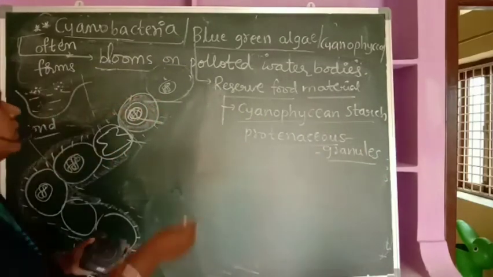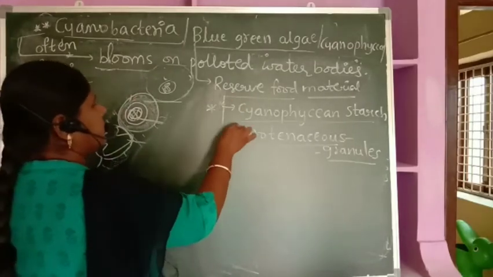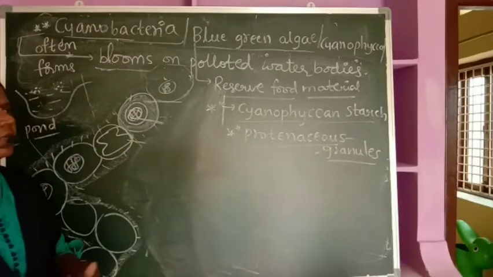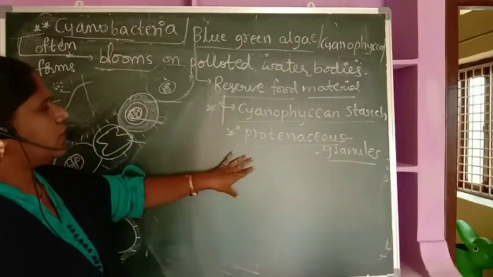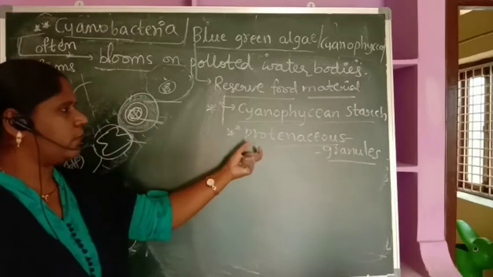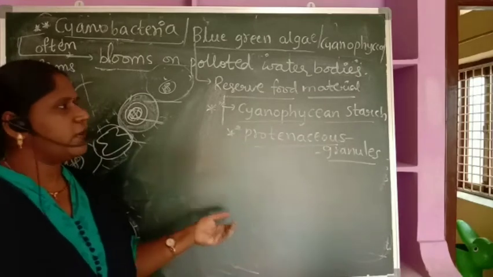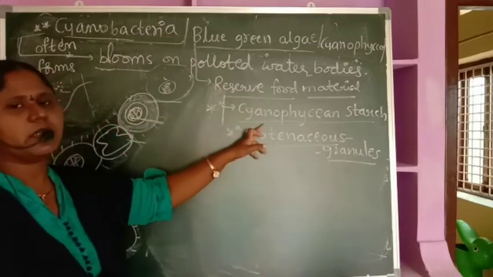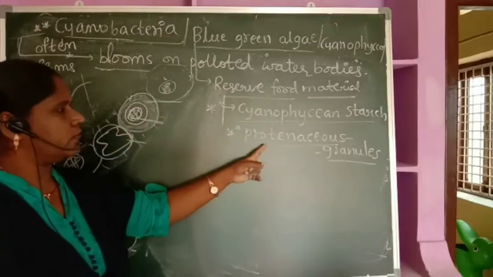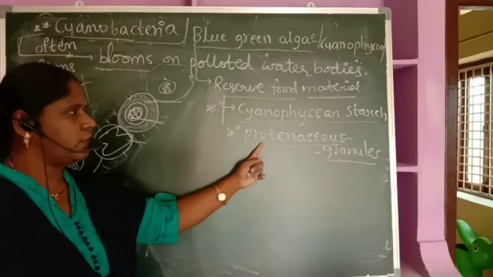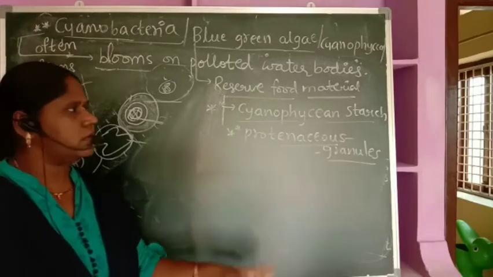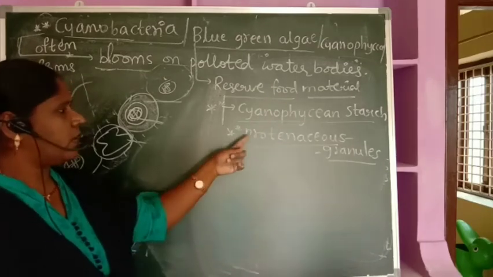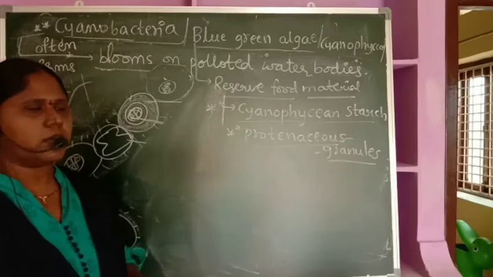So the reserve food material we find in cyanobacteria, how it stores food: it stores food in the form of starch and in the form of protein granules. So whenever we get the question on the reserve food material of cyanobacteria, it is cyanophycean starch. It also stores in the form of proteinaceous granules. Cyanophycean starch is also called myxophycean starch, along with the proteinaceous granules.